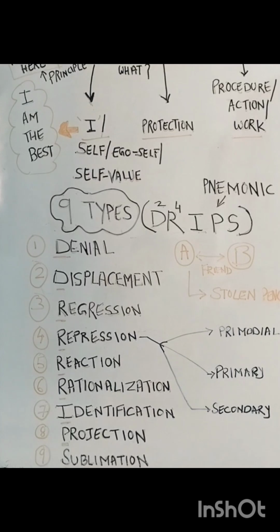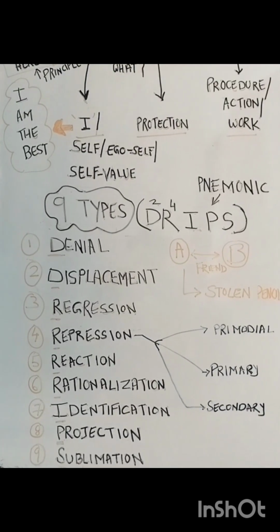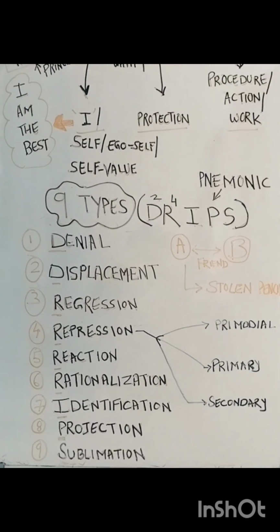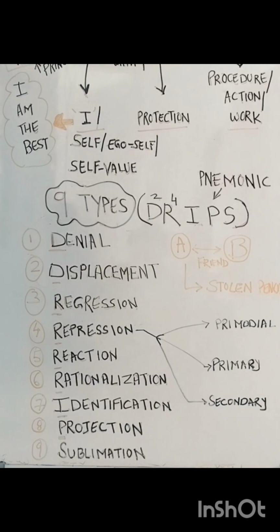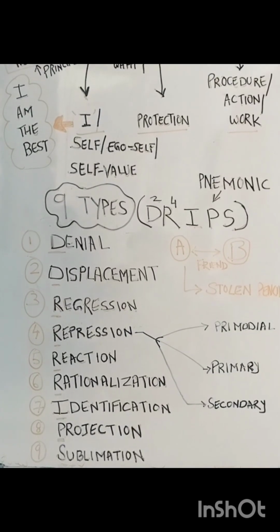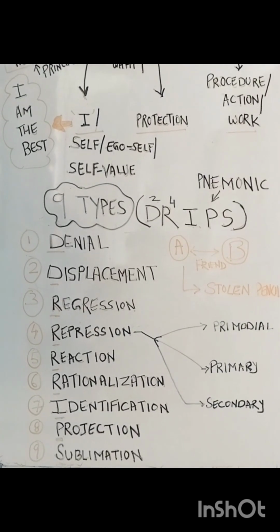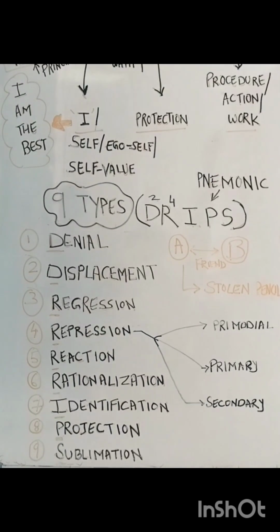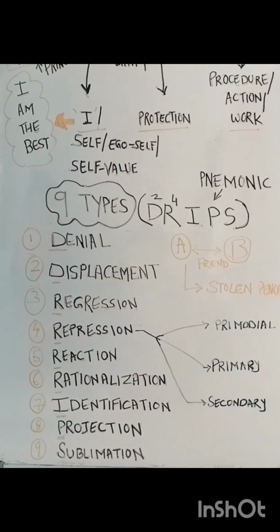So this is all about ego defense mechanisms. We have read what ego defense mechanisms are. We have read who controls ego defense mechanisms: it is the unconscious mind. Why ego defense mechanisms? To prevent anxiety and to keep the mind in a calm and peaceful state. And then the principle: it doesn't work on the reality principle.